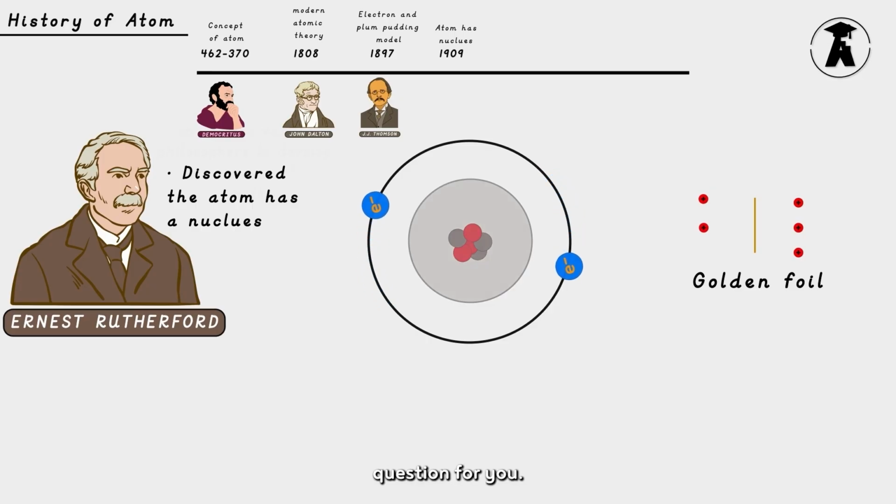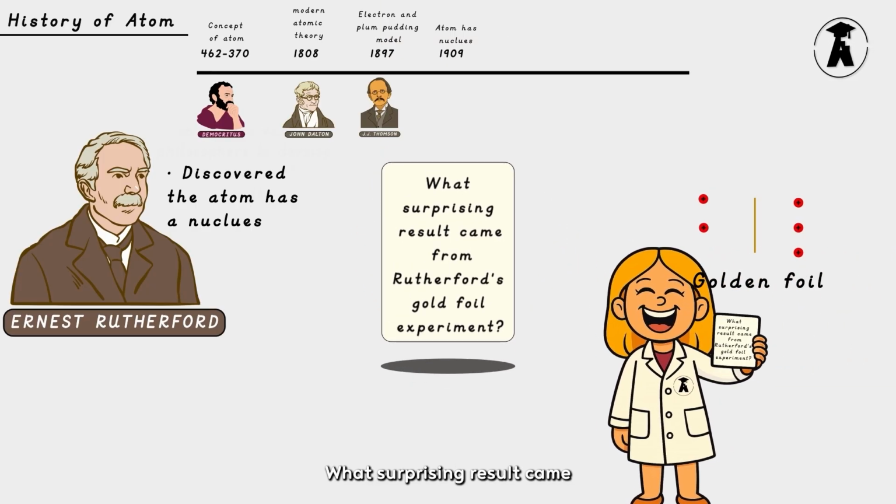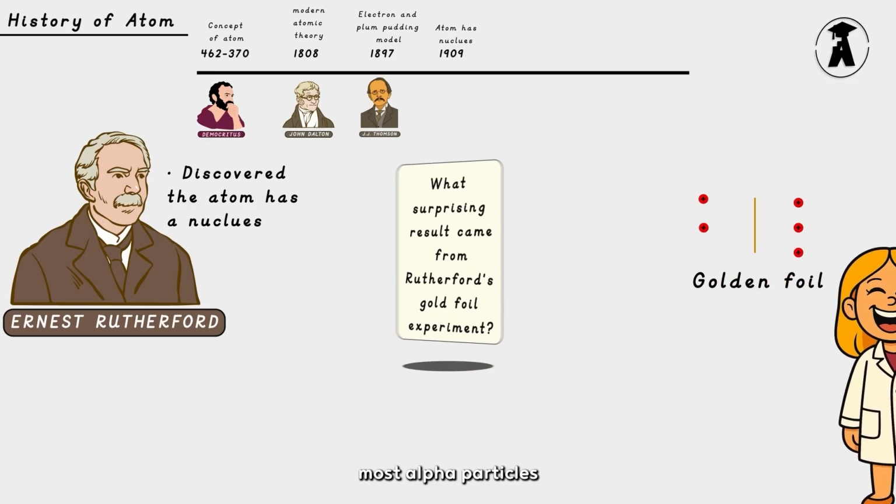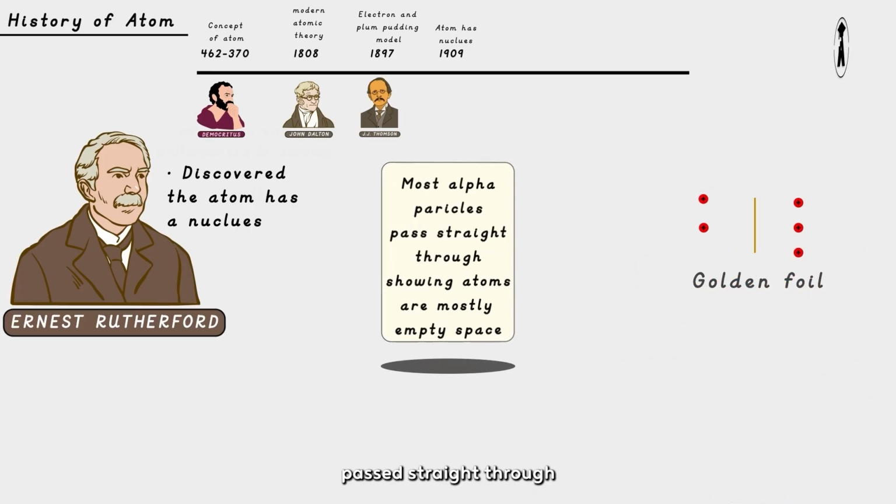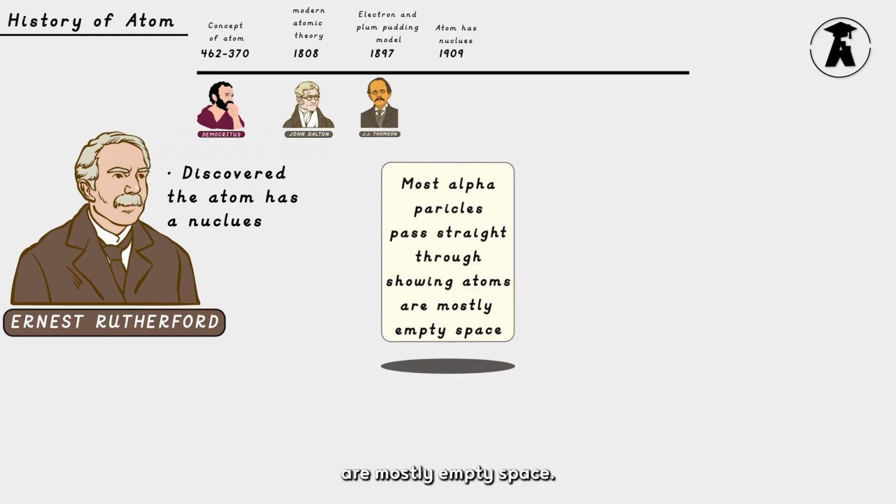Now, here is a question for you. What surprising result came from Rutherford's gold foil experiment? The answer to this question is, most alpha particles passed straight through, showing atoms are mostly empty space.